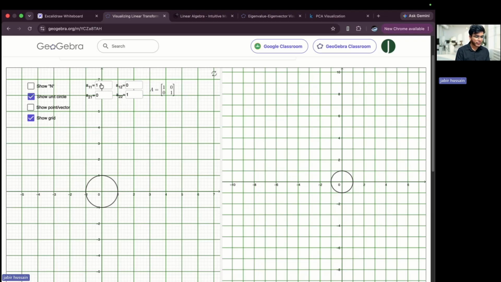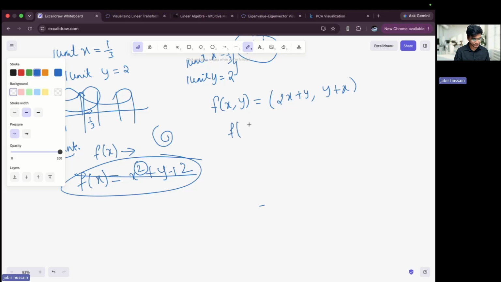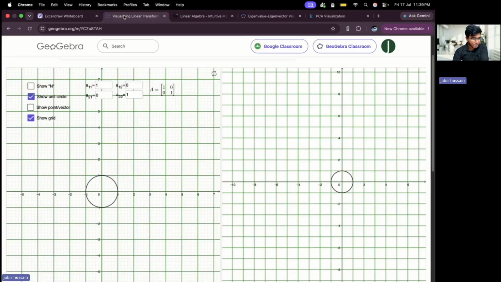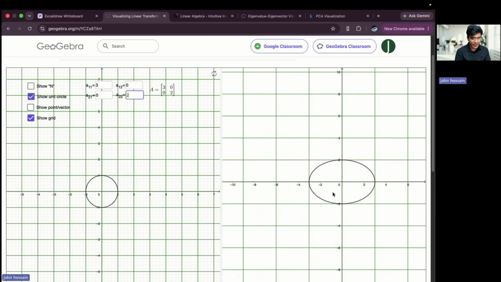Now if I increase the given space by taking 1 comma 1, then what will happen is that my space will get expanded by 2 plus 1 and 1 plus 1. It means that you're increasing the x space by 3 and the y space by 2. So here I will take the vector, x will be 3 now and y would be 2. So you can see that the space has been increased.